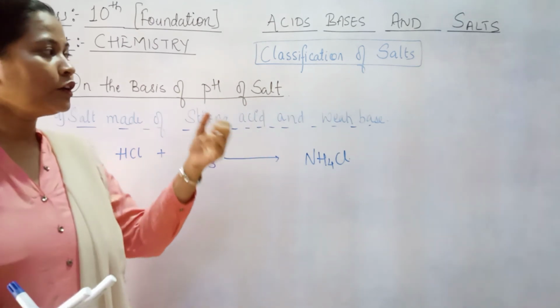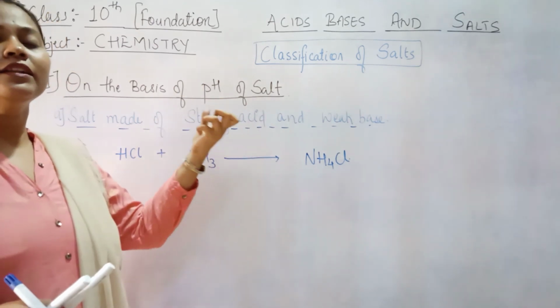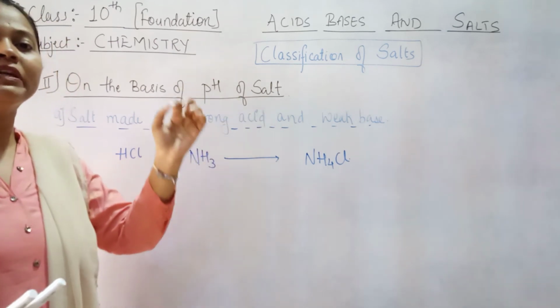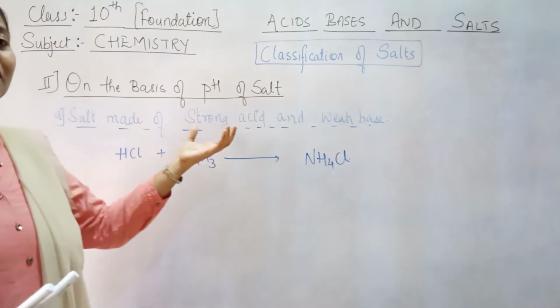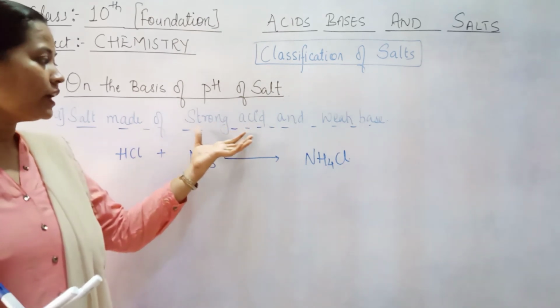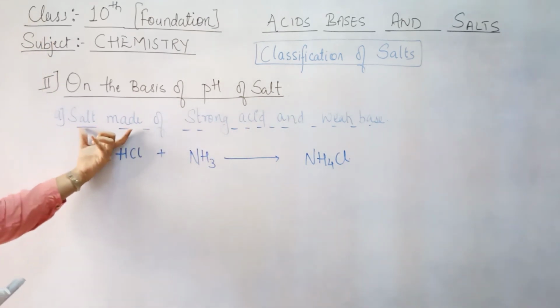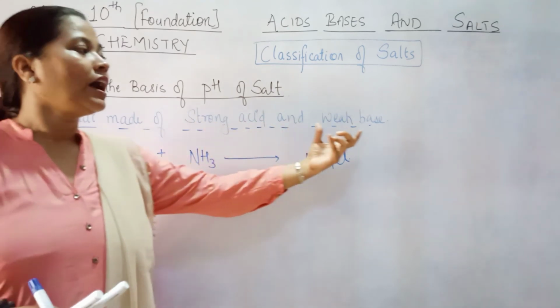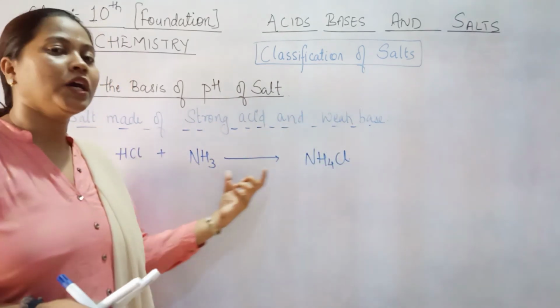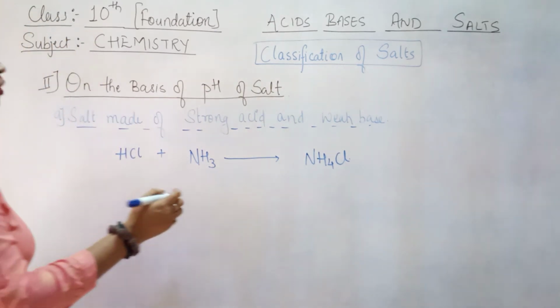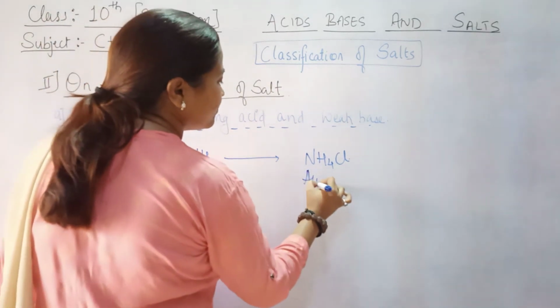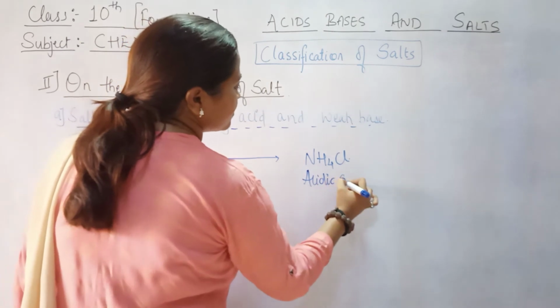So when you check the pH of it, the pH will be always somewhere near to acid or less than 7. देखो salt होता है neutral, then the pH of a salt should be 7. But when it is less than 7, we can say it is somewhere acidic salt. ठीक है. So whenever there is a salt made of strong acid and weak base, the pH will always come to acidic. So we can term it as acidic salt, right? So this is your acidic salt.